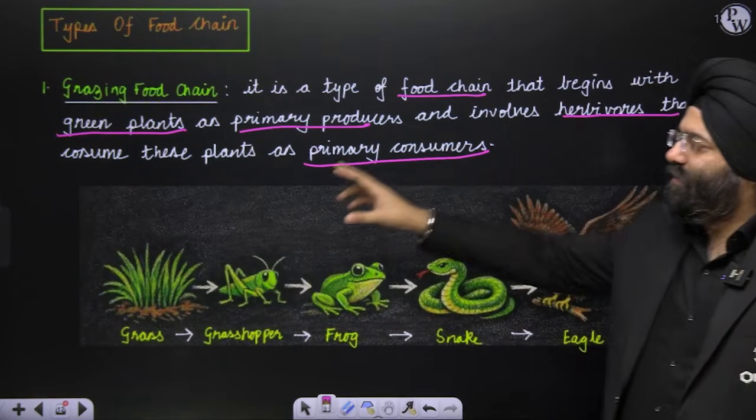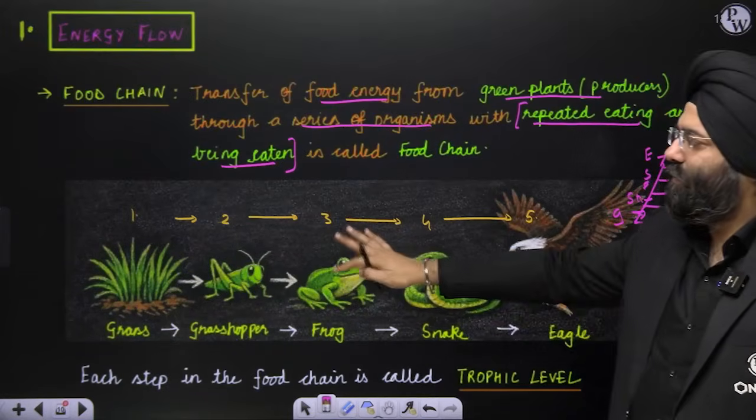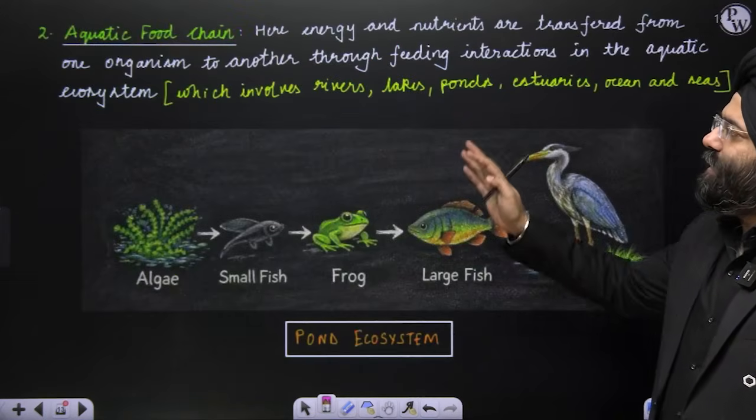So when it begins with a green plant, it is known as a grazing food chain, which you had already seen in this diagram also. This is a representation of a grazing food chain. Let's move ahead. Second is aquatic food chain.